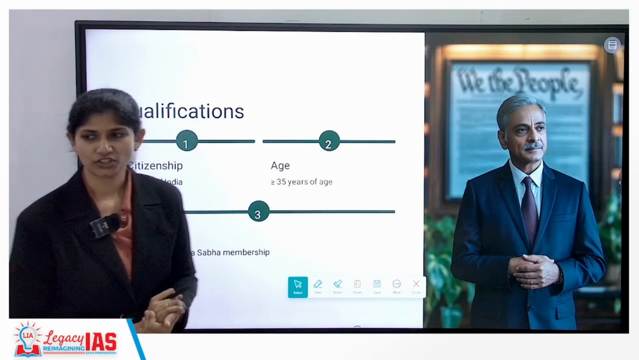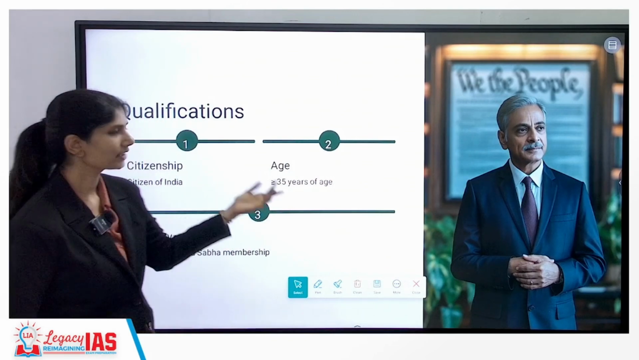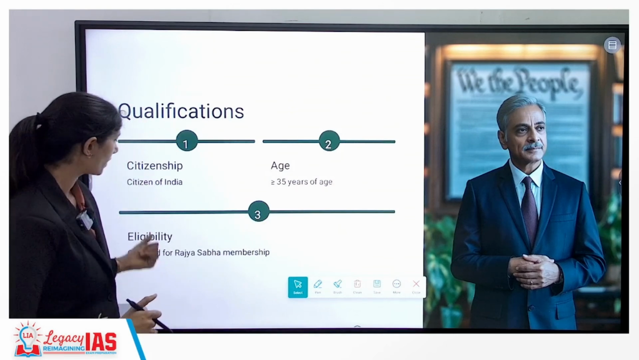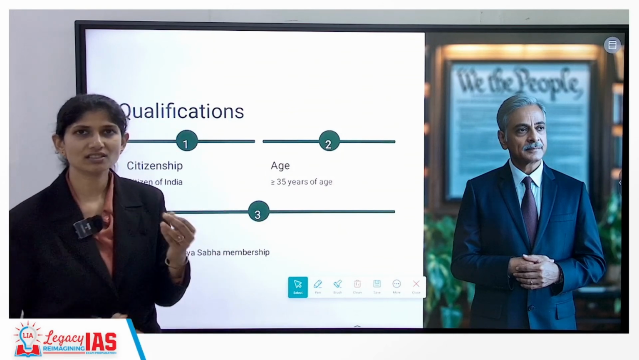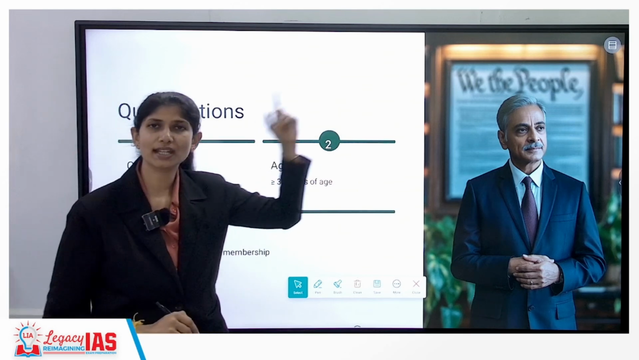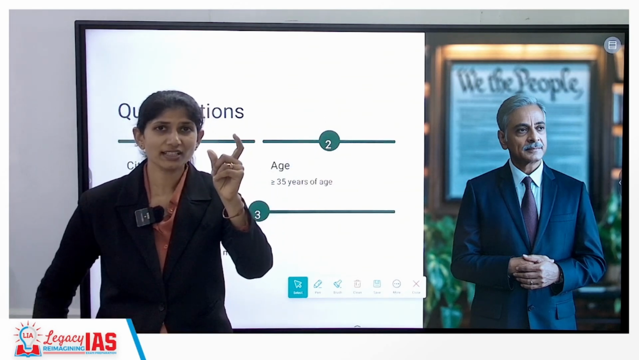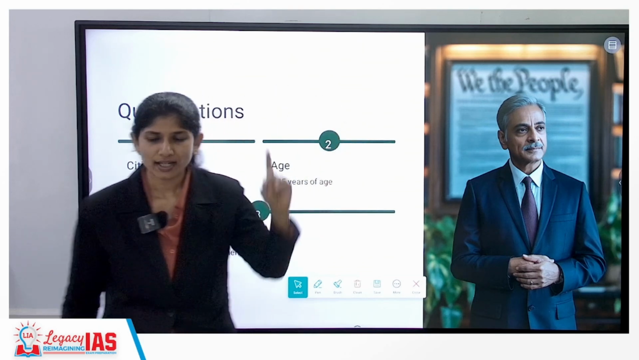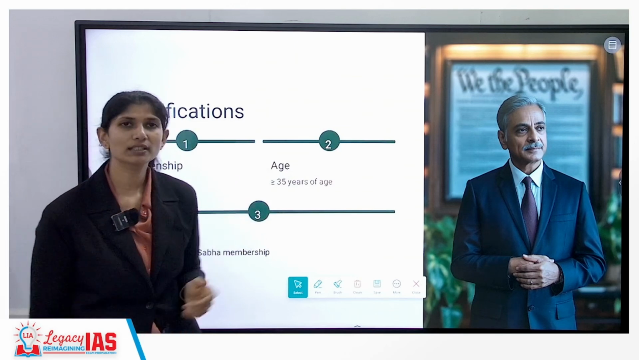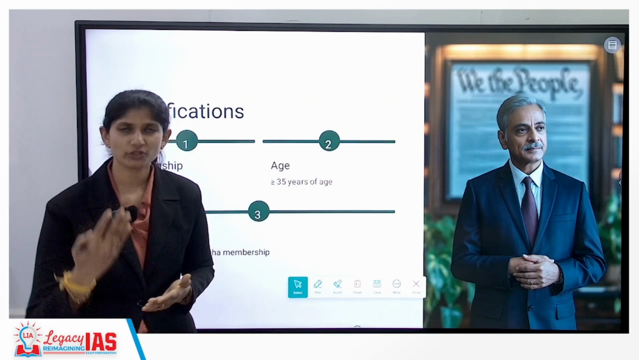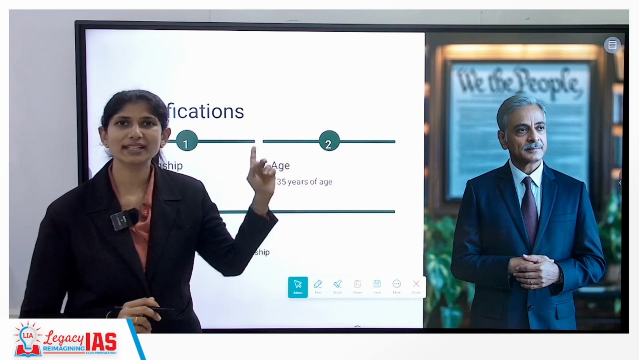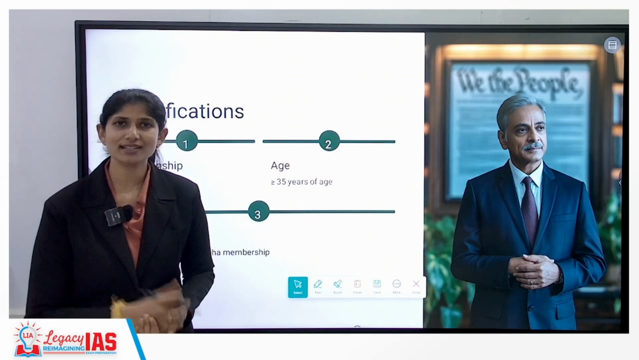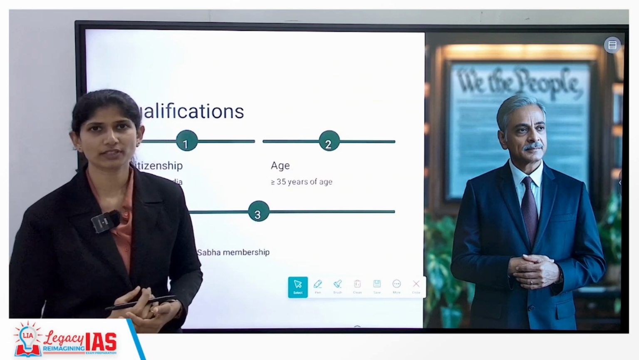What are the qualifications? Again, has to be above 35 years of age, has to be a citizen of India, and must be qualified to be a Rajya Sabha member. When we spoke about the president, we saw that one must be qualified to be a Lok Sabha member. Yes or no? Here for the vice president we would say qualified to be a member of Rajya Sabha, and should not hold any office of profit. Understanding? The term is 5 years and can be re-elected any number of times.